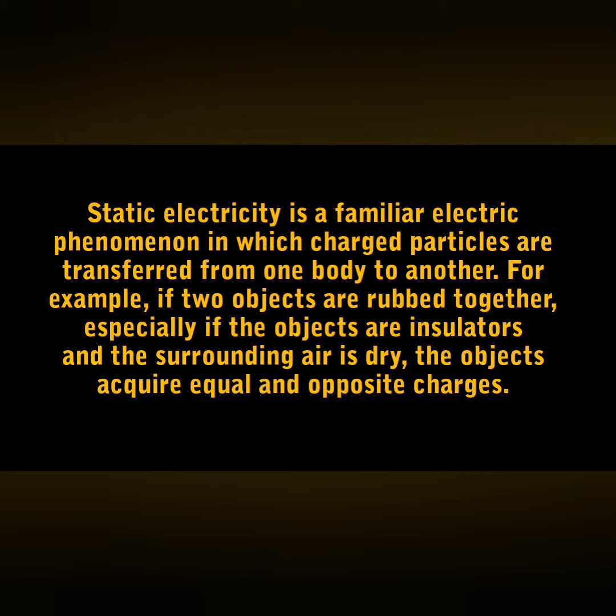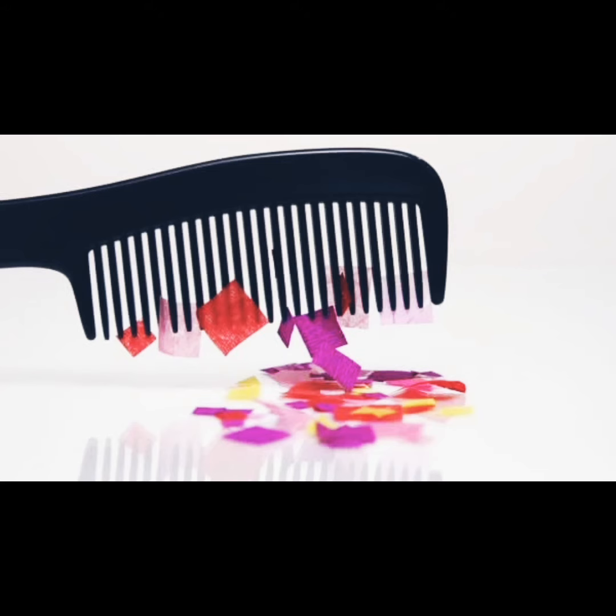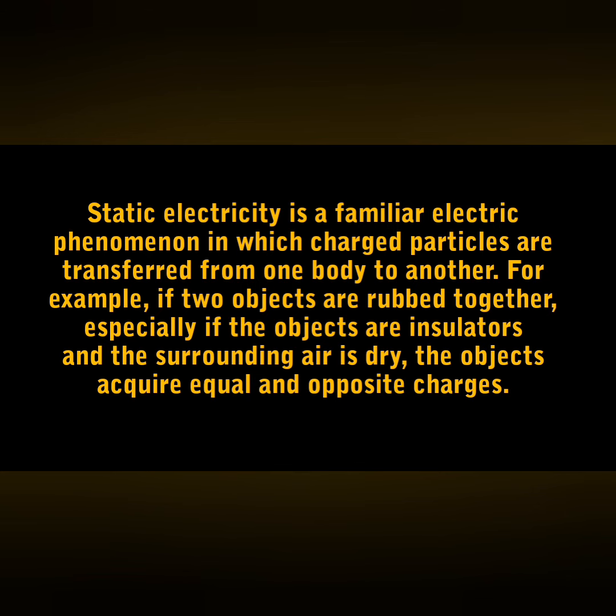So let's take another example. Running a comb through your hair creates friction. This moves electrons from your hair to the comb, charging the comb with static electricity. The comb now has a negative charge. When you hold the comb near water, its negative charge pushes away some of the negative charge in the water, leaving the water with a positive charge. So positive and negative charges attract, so the water bends towards the comb.